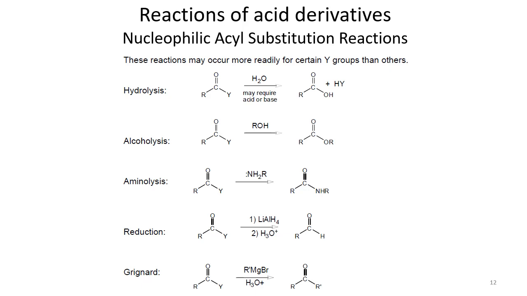So be it an acid chloride, or an acid amide or ester, these types of compounds can all be hydrolyzed by water and may require acid or base, and can be converted like this. So any type of acid derivative that undergoes this type of reaction, we shall call alcoholysis or aminolysis, like this.